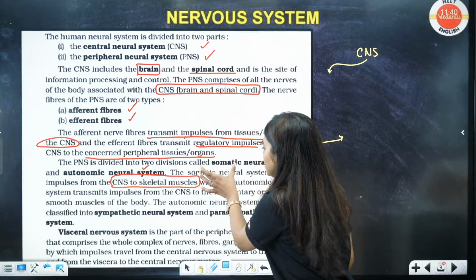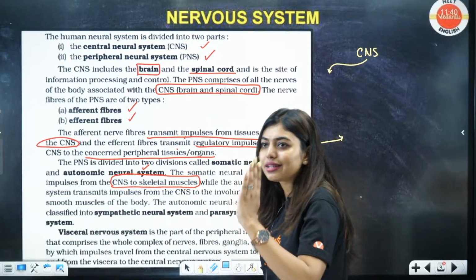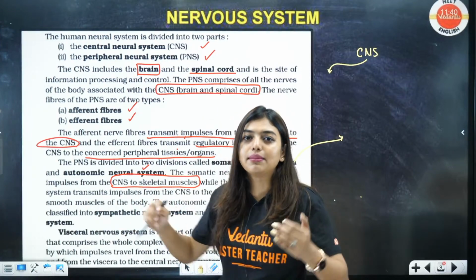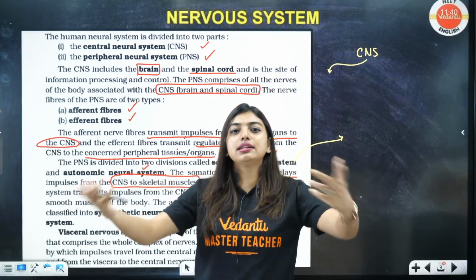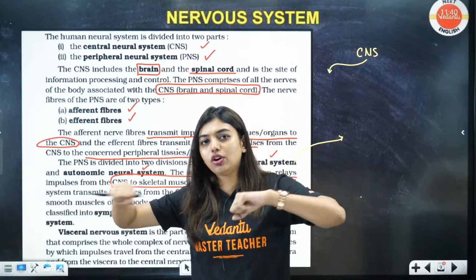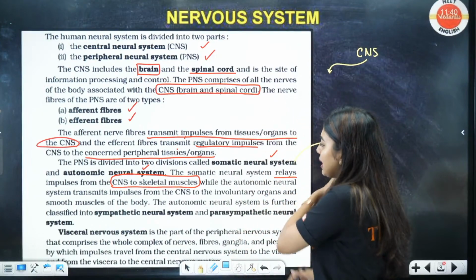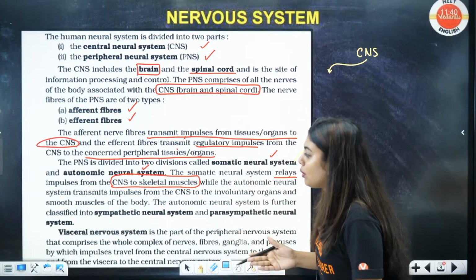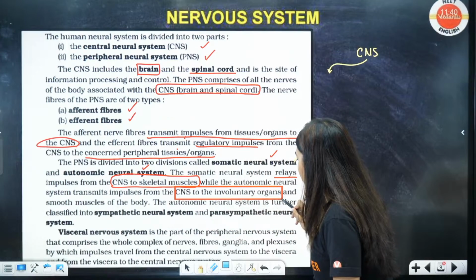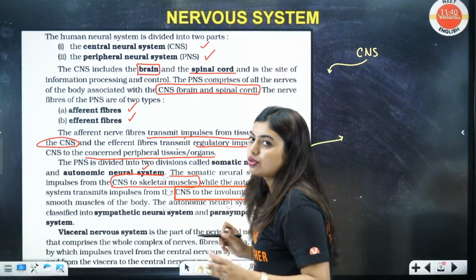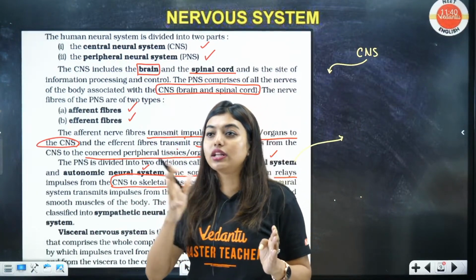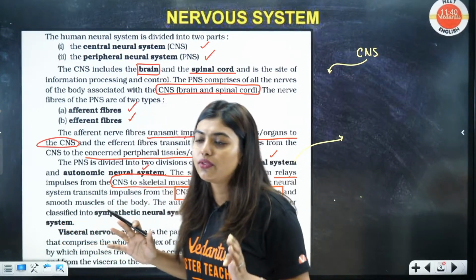So, what is going to happen? The somatic neural system, students, relays impulses from where to where? From CNS to skeletal system. That's how I'm doing the movement, no? Skeletal system is the only one which can do voluntary action. So all this I am able to do because of my somatic neural system. While the autonomic neural system transmits impulses from the CNS to the involuntary organs. So, I can say somatic neural system does all the voluntary actions and ANS does all the involuntary actions. Very good.